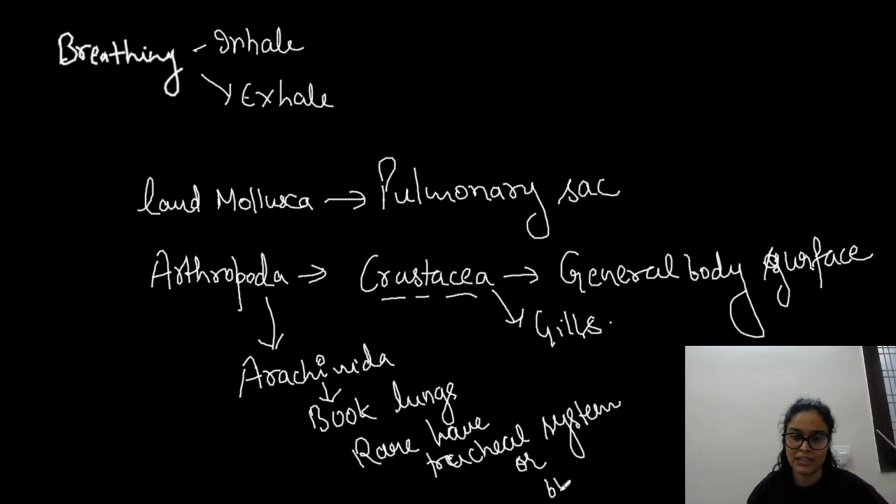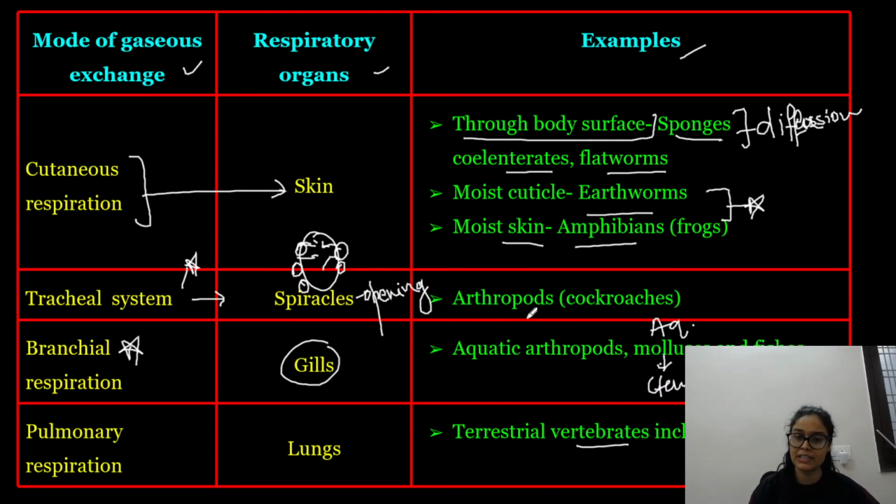So this is something which you have to remember about arthropoda. And when we talk about land arthropoda, most of them have the tracheal system, right?